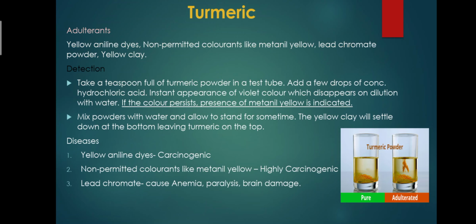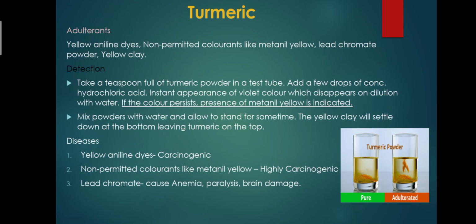First one is turmeric. In turmeric, the adulterants used are yellow aniline dyes, non-permitted colorants like metanil yellow, lead chromate powder, and yellow clay. How do we detect it? Take a teaspoonful of turmeric powder in a test tube. Add a few drops of concentrated hydrochloric acid.